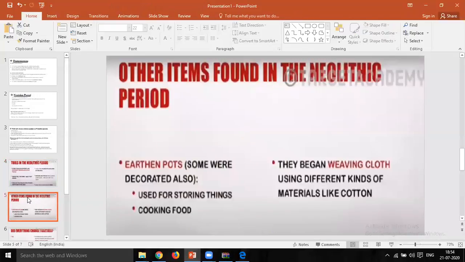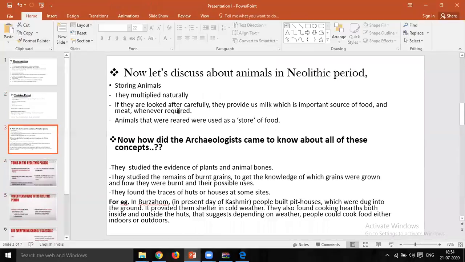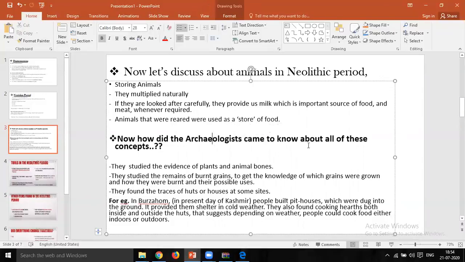So in today's lecture, we have seen the relation of human beings with animals in the Neolithic period, and we also came to know how archaeologists learned about all these concepts, what steps they took, and what things they studied.